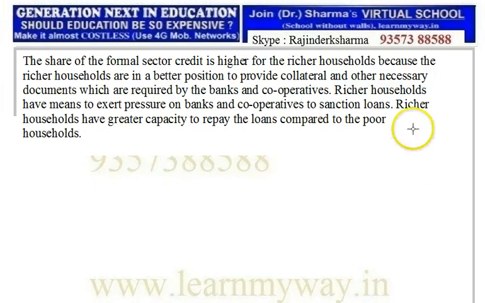Rich households have such collaterals, so they show them to a bank and take loans. But where will the poor bring all this from? Richer households also have the means to exert pressure on banks and cooperatives to sanction loans, and they have greater capacity to repay loans compared to poor households. No wonder that more or less loans are taken by rich people only.